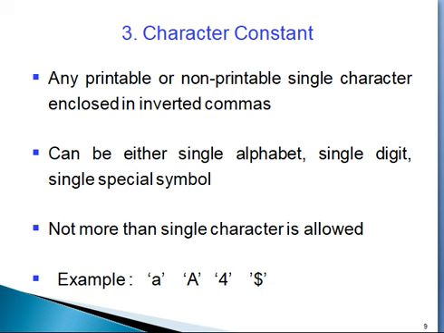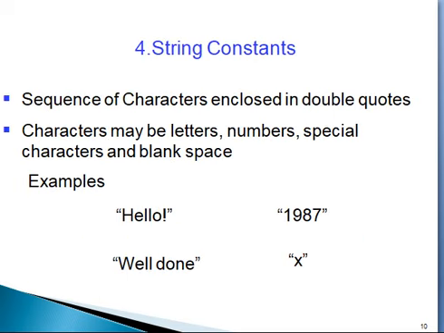In single quotes, digit 4 is there. It is a character constant. In single quotes, dollar is there. It is a single character constant. So the fourth one is string constant.